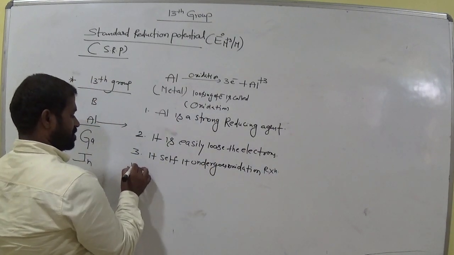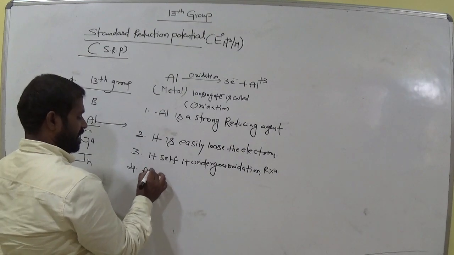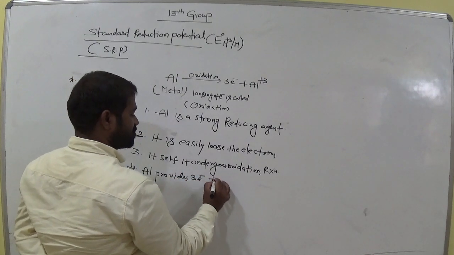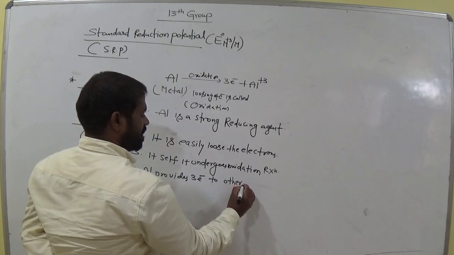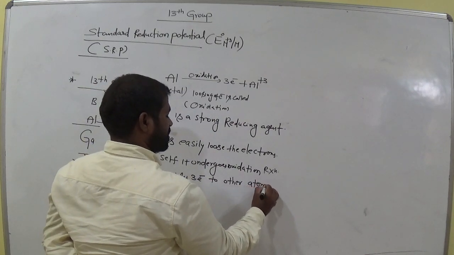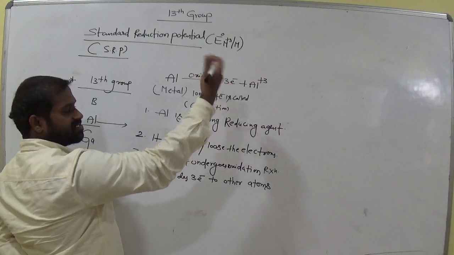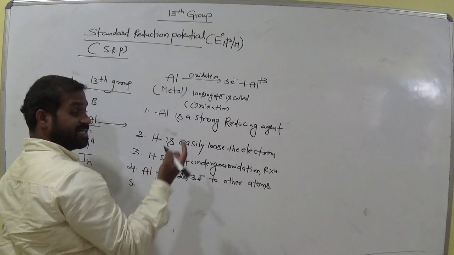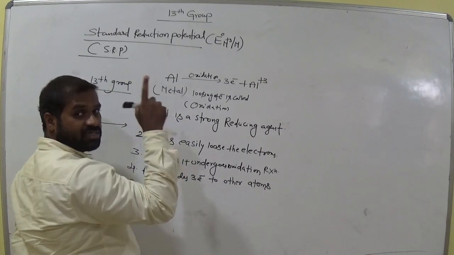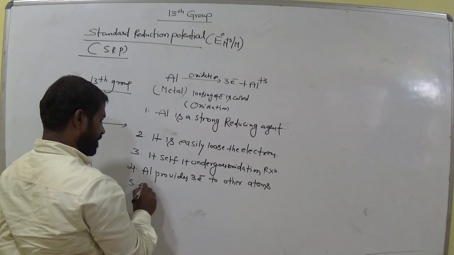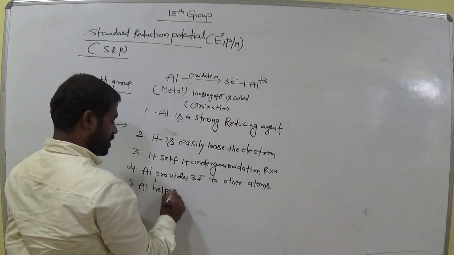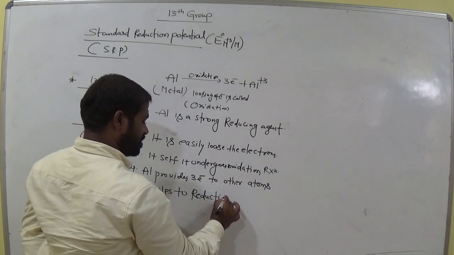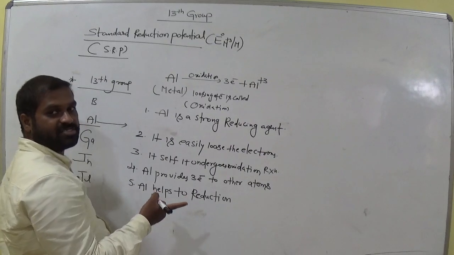Okay. Now aluminium provides 3 electrons to other atoms. Am I right? It is able to provide 3 electrons to others. That means the other element takes the 3 electrons and undergoes reduction. Am I right? So aluminium helps reduction. That means aluminium provides the electrons to others.